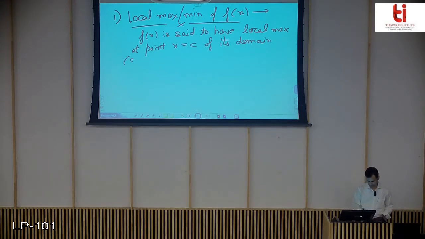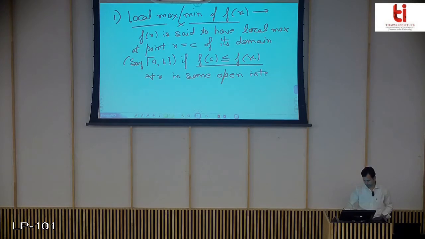say (a, b), if f(c) is less than or equal to f(x) for all x in some open interval containing c.